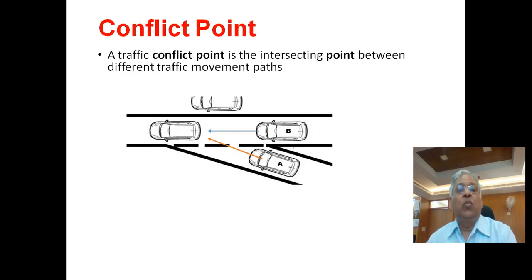Similarly, when two streams merge together on a freeway, if a vehicle is arriving from an on ramp, then it will merge with this stream. Now it will require a gap and this is the merging point. If you extend these two arrows, this is the merging point. If the merging is not successful, then an accident will occur here just before the merging point.